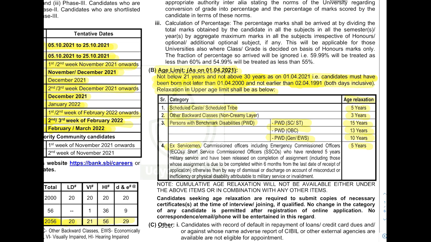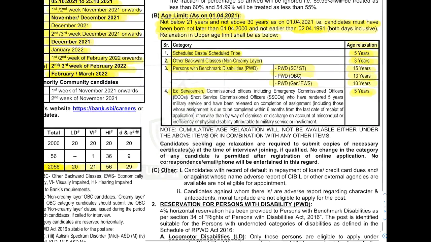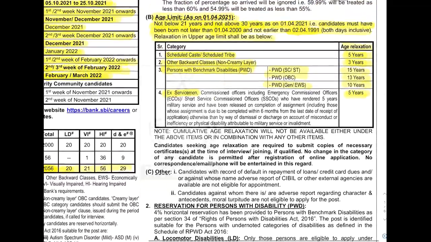There is some age relaxation for the reserved candidates. For SC and ST it is 5 years, for OBC non-creamy layer it is 3 years. For persons with disabilities it is 15, 13, 10 years according to the category. For ex-servicemen it is 5 years. So age relaxation is already given for them.